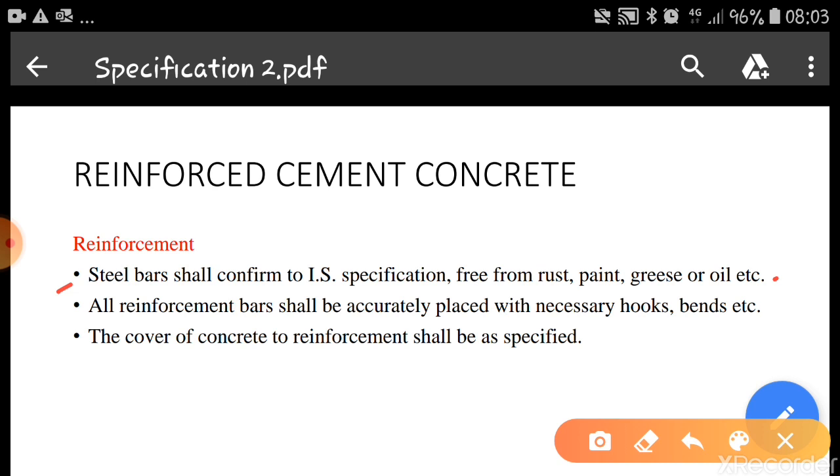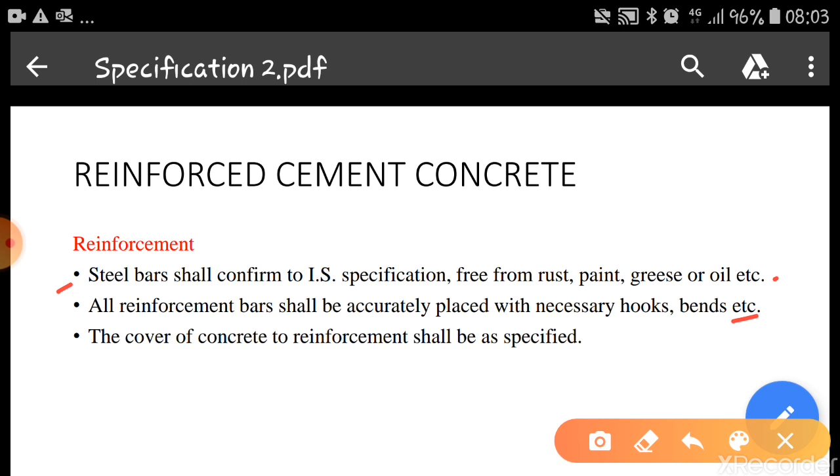All these factors it should satisfy. All reinforcement bars shall be accurately placed with necessary hooks, bends, etc. Whenever we place the reinforcement, we should see that the steel bars are straight. Wherever hooks are required, they have to be provided, and wherever we require bends, these bends have to be provided clearly.